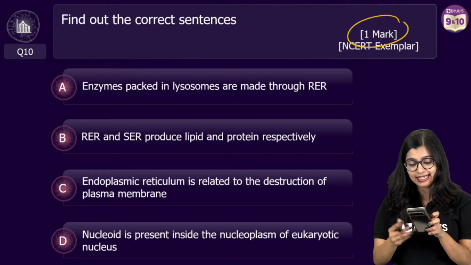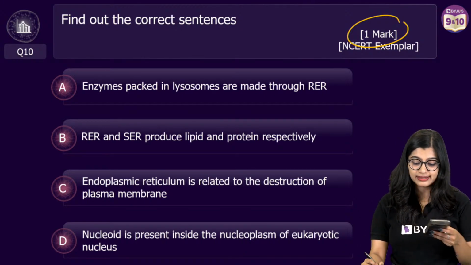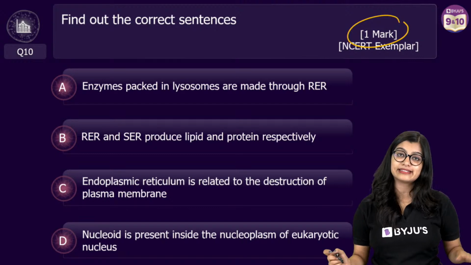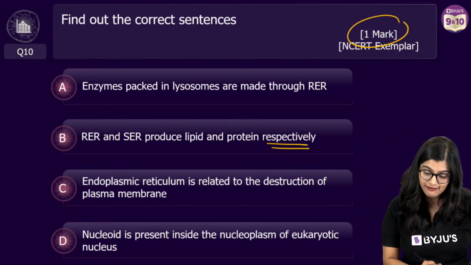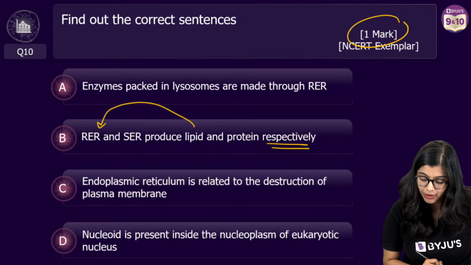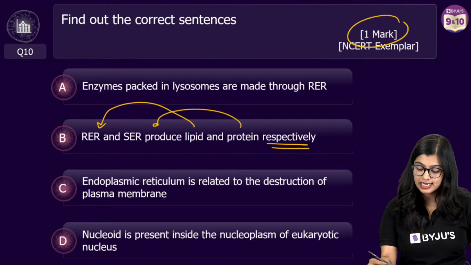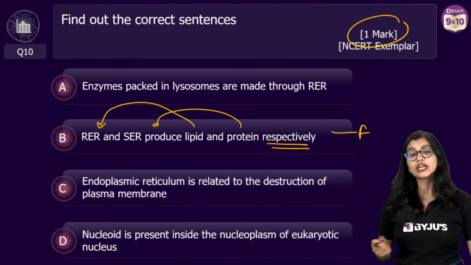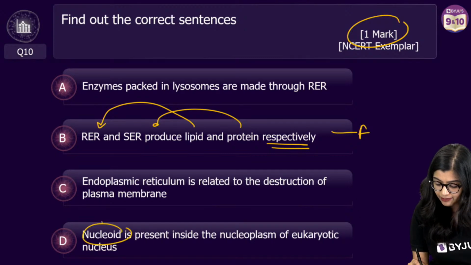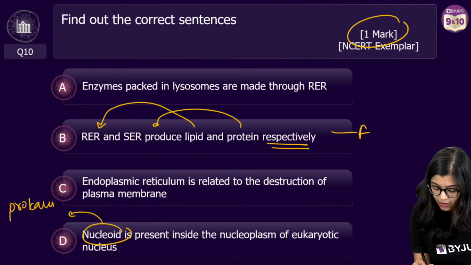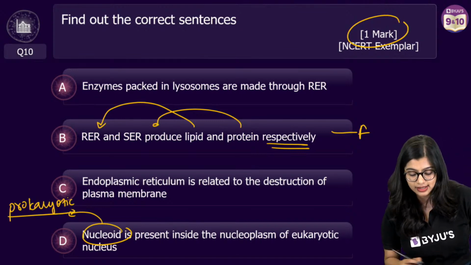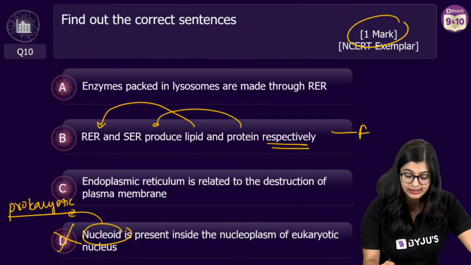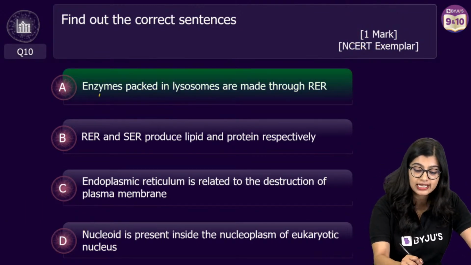Okay, so here I can see that there is a tie between B and C. Many of you have voted saying that ma'am, A is the correct sentence, while some of you are a little confused with B and C. Now, whenever you say respectively, it means that RER produces lipid and SER produces proteins. This statement is false. Somebody voted for D. Nucleoid is present in nucleoplasm. Now, nucleoid is something we see in prokaryotic cells. We do not find it in eukaryotic cells, which is why this is also false. So the correct answer here is option A, which is enzymes.